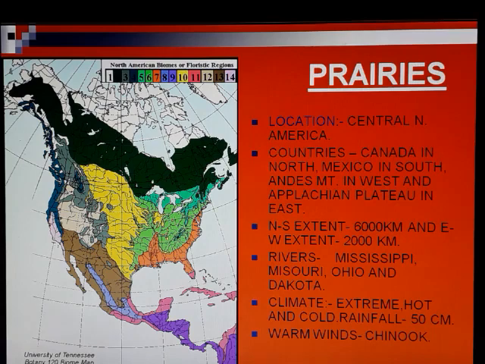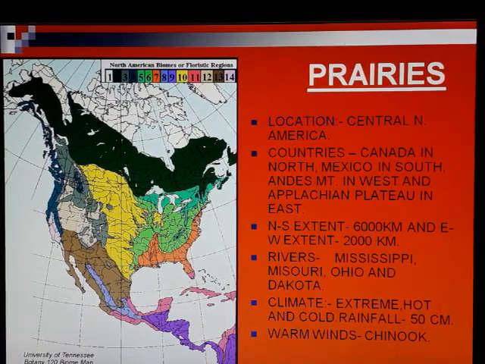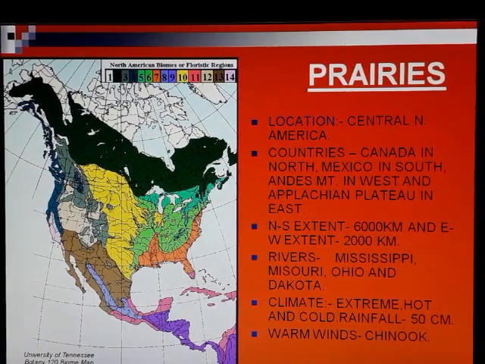The climate conditions are extreme, hot in the summer season and cold in the winter one. Rainfall is not so huge here. The average rainfall of this zone is only 50 centimeters. The warm winds that travel here are known as Chinook. As we have the Loo in India, the Chinooks are here.